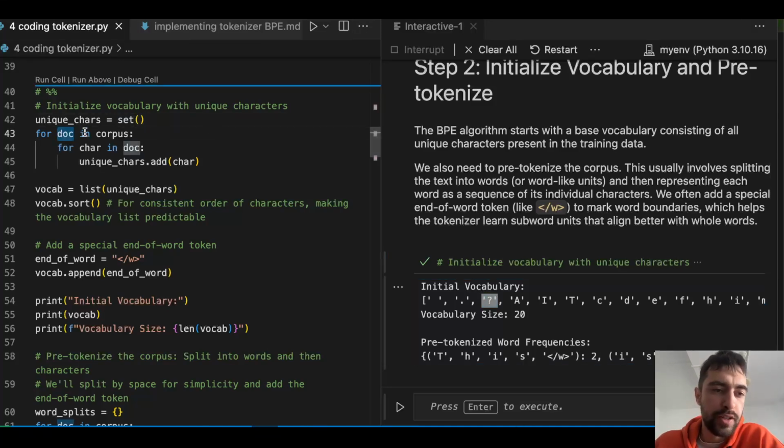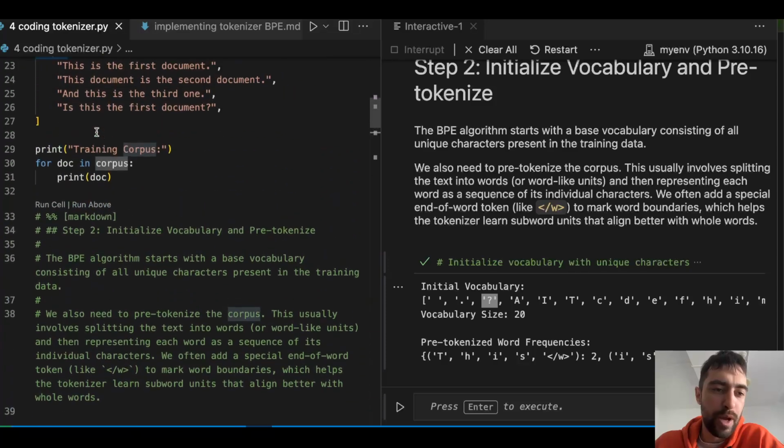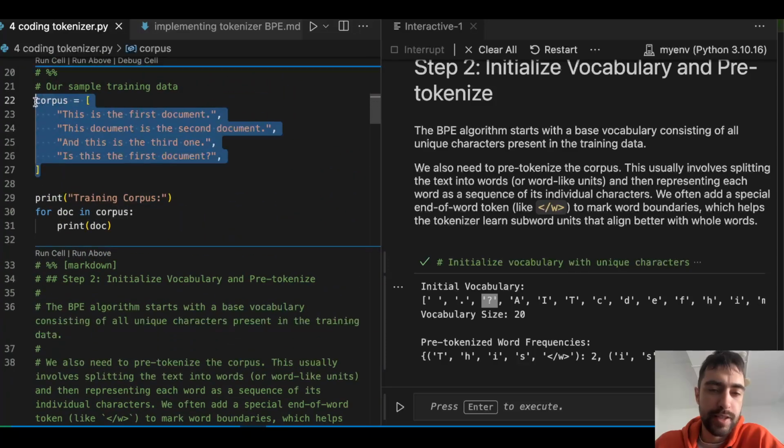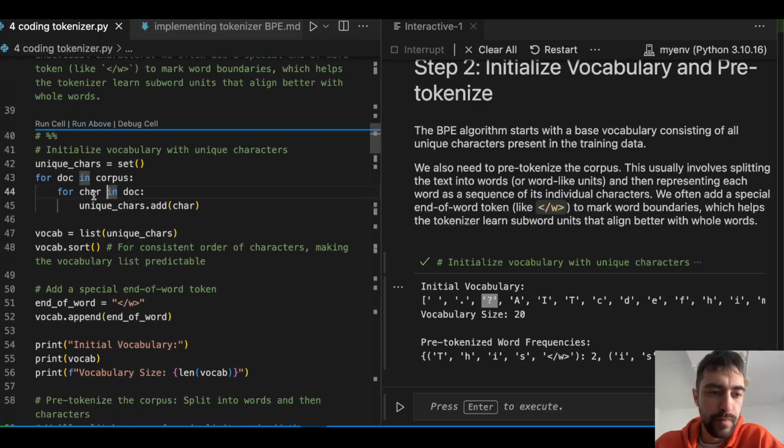For doc in corpus, we will go one by one through all of these documents, this list of strings. And then for character in document, we will add unique characters dot add character. Because it's a set, it will only add it if it doesn't already exist.